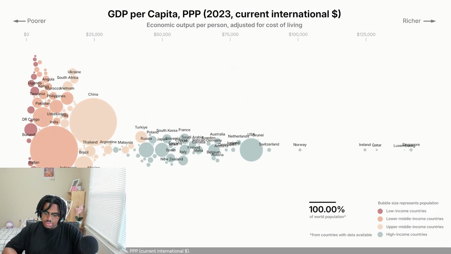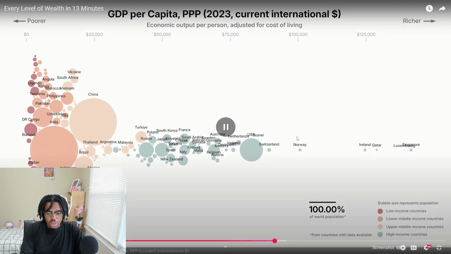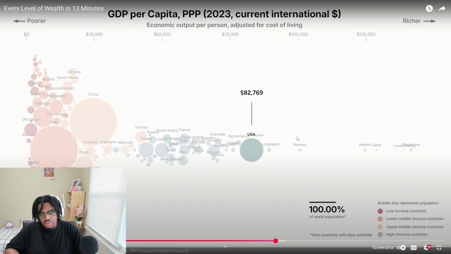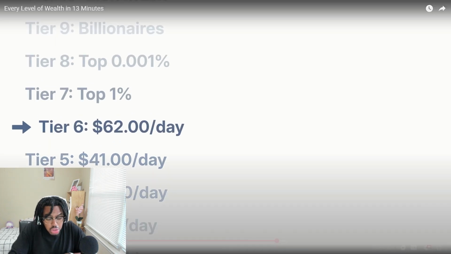In the final 10% of the world's population, we find the wealthiest countries such as the US. Oh wait, I did not know Singapore was there. Where's US? Oh, there it is. The US is not 82,000.